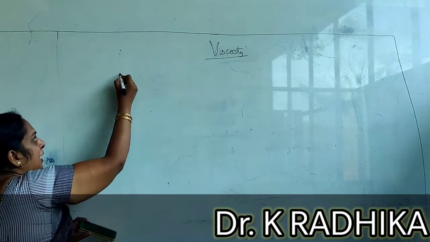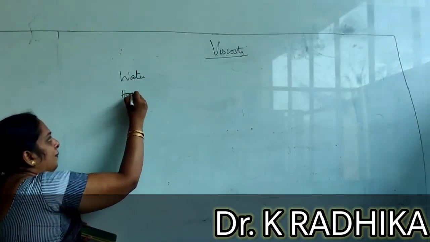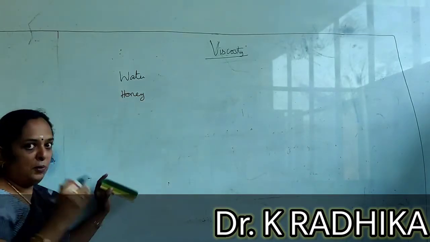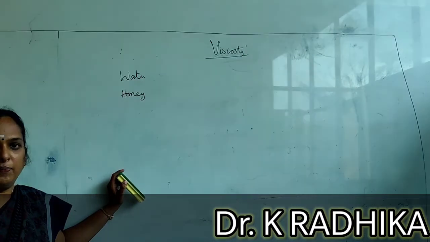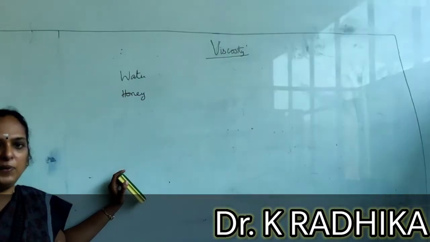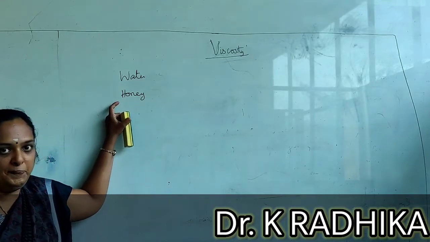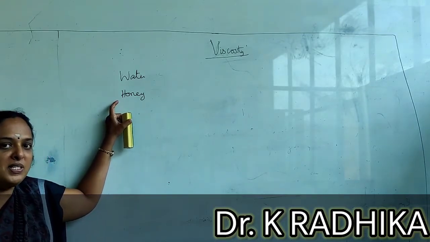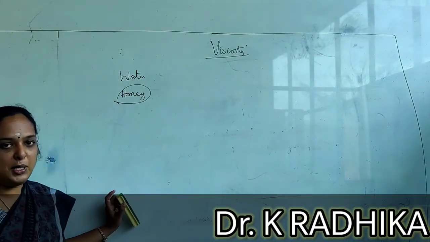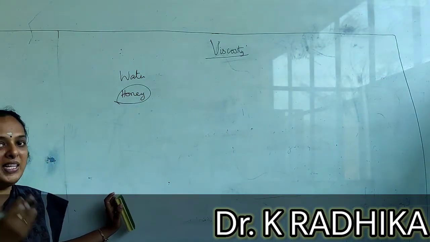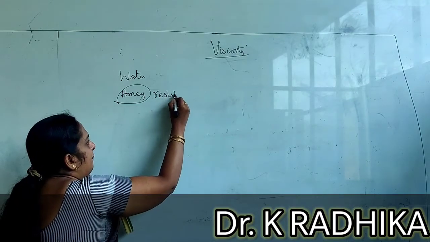Suppose you take two fluids, water and honey. You pour the same two fluids at the same time on the same surface. Which flows fastly? Definitely water is going to flow fastly compared to honey. Why? Because honey is going to offer a resistance to flow. That is, it will not easily flow. Such resistance to flow is said to be viscosity.